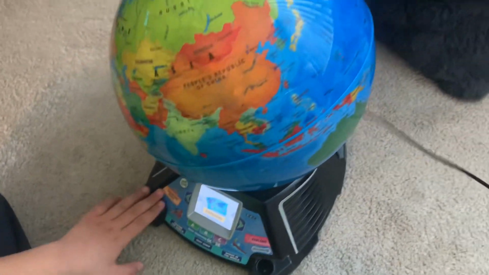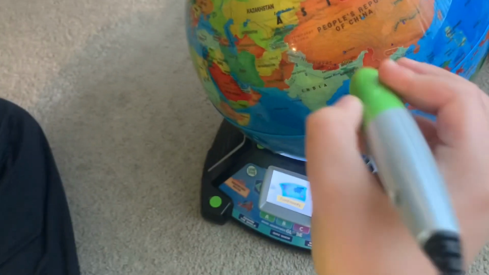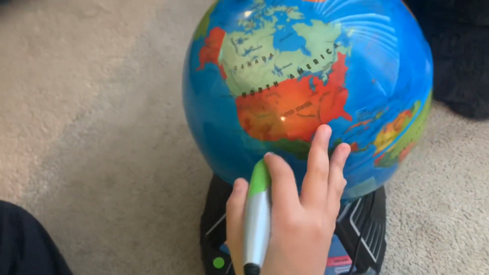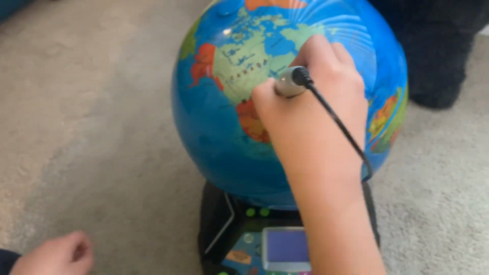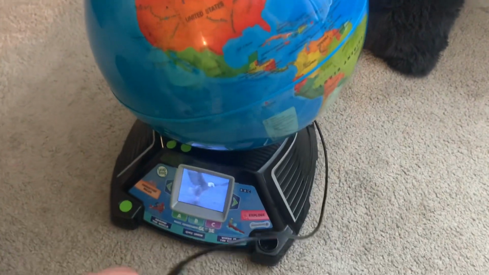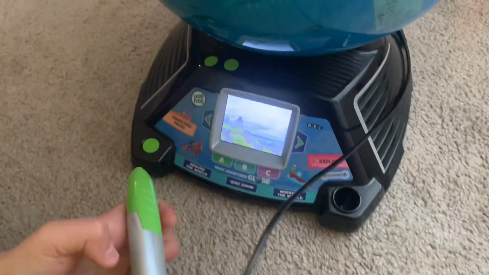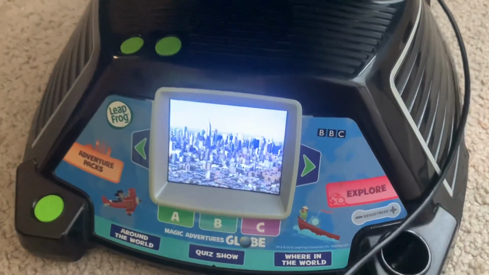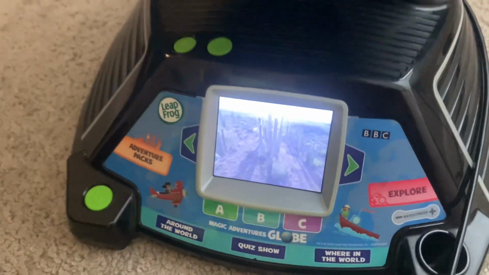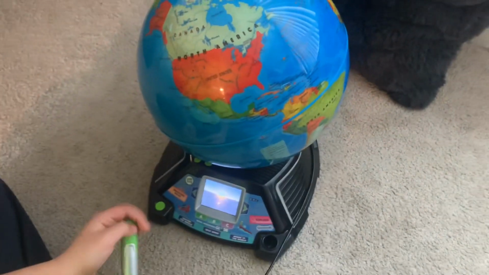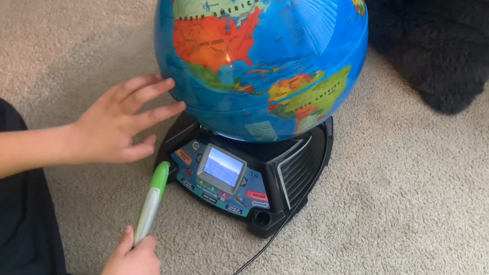Continents. Use the stylus to touch the globe and learn about the world's continents. So let me now try North America. North America. North America is the third largest of the world's continents. The countries of Canada, the United States, and Mexico make up most of this continent's area. It is fourth in population among the world's continents.